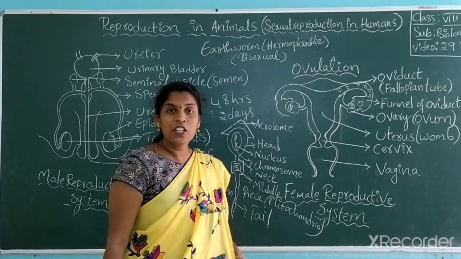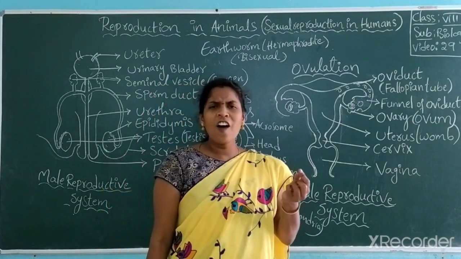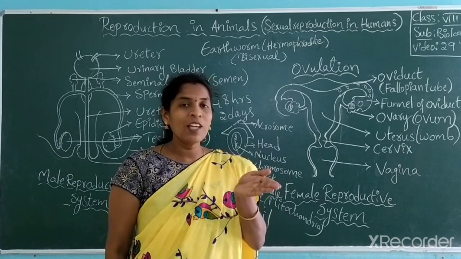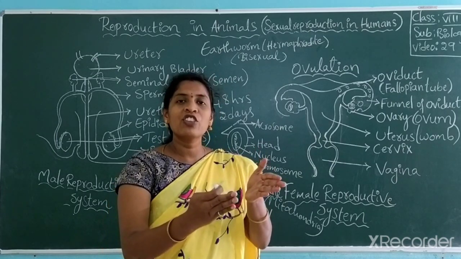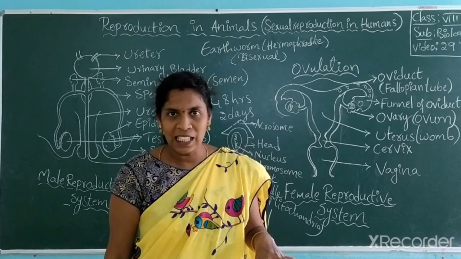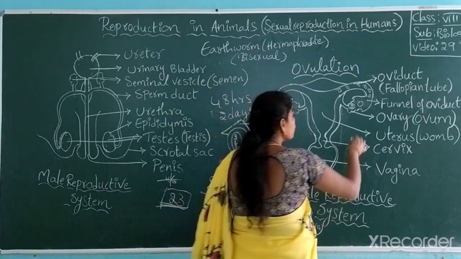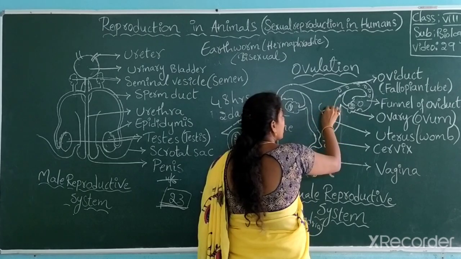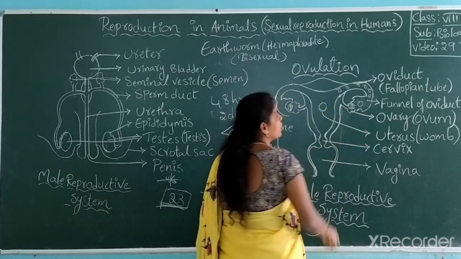This fallopian tube has small hair-like structures, so fluffy, to move the ovum freely without any disturbance. Is it clear? So from here the ovum is released and reaches the last portion called the uterus.